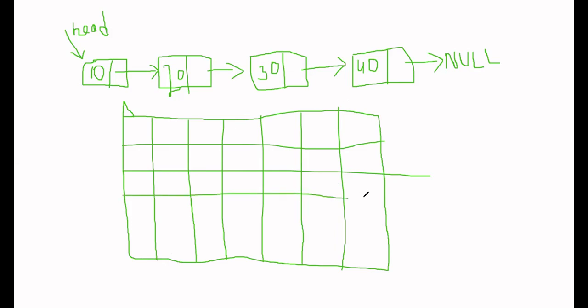Let me draw it here. Okay. Suppose there are some blocks and some data is being saved here. Some data is being saved here. Let's say some data is being saved here, here as well as here. And let's try to fill some part. Okay.